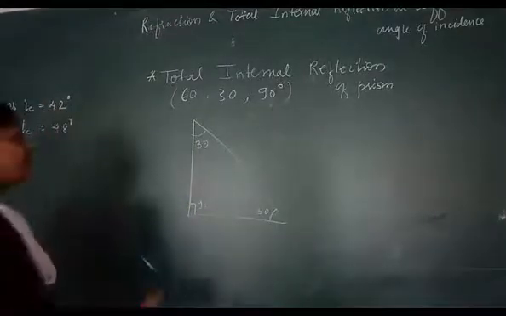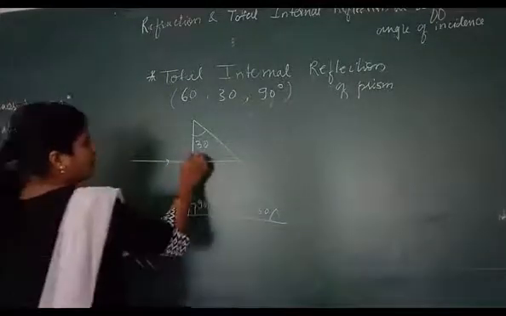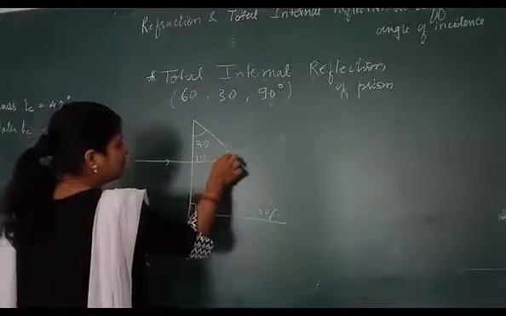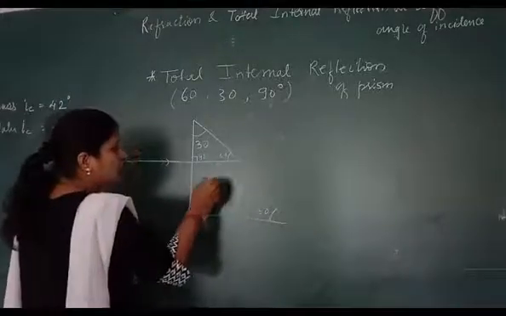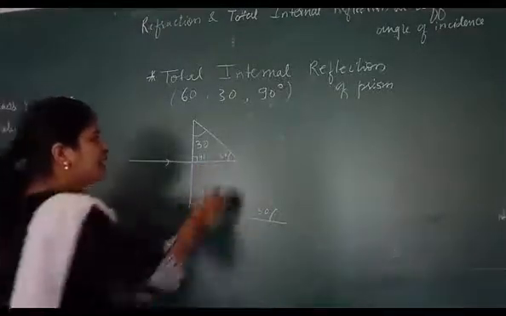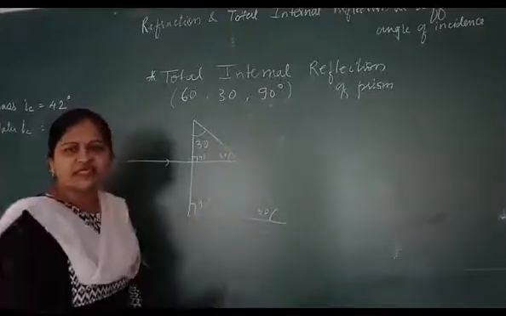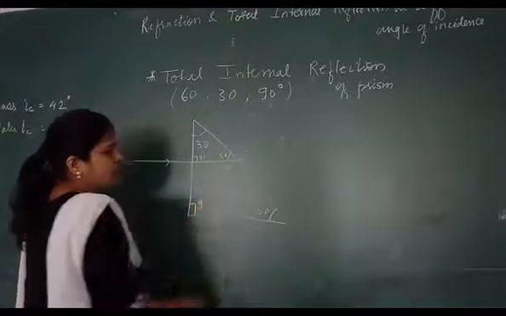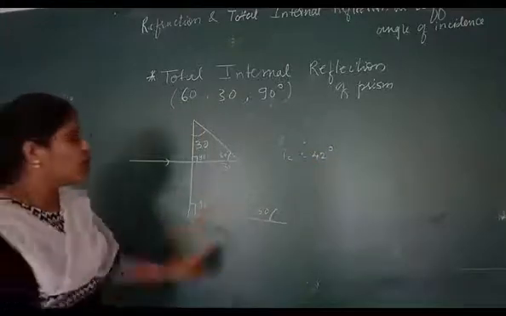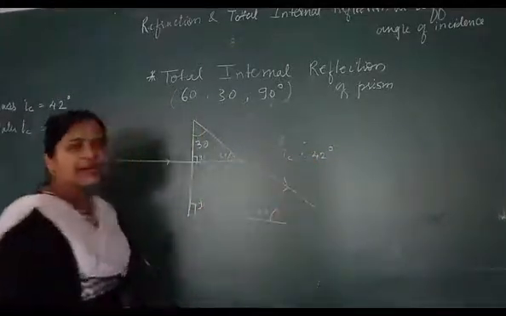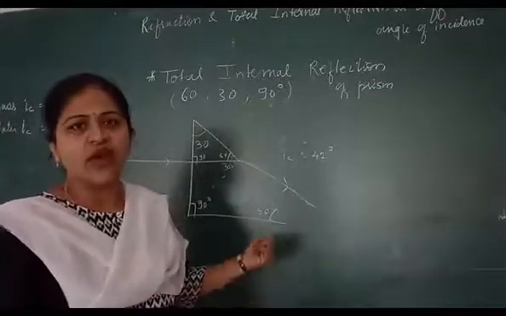In this condition, first the ray of light will be passing through here. It is passing normally, no deviation, 90 degree. This is forming a 60 degree. When you draw a normal to it, how much will you get? See, this is entirely 90. 90 minus 60, so what is left? 30. Now critical angle we know is about 42 degree. So it is less than 42. What will happen? This ray of light will get refracted back into the medium. That means no total internal reflection takes place here.